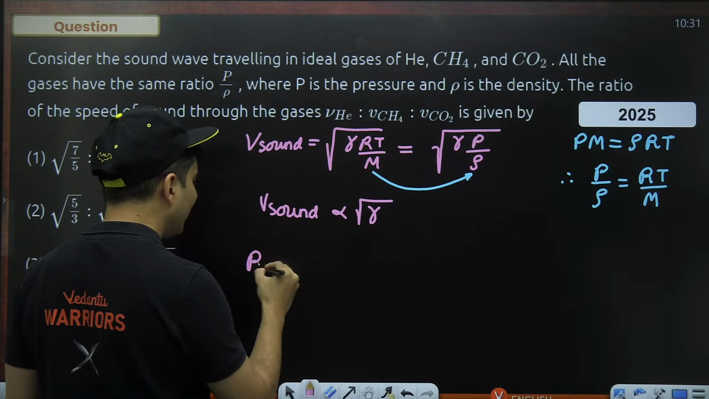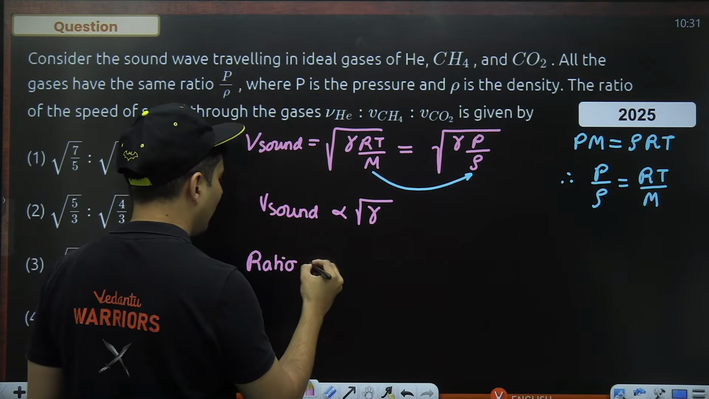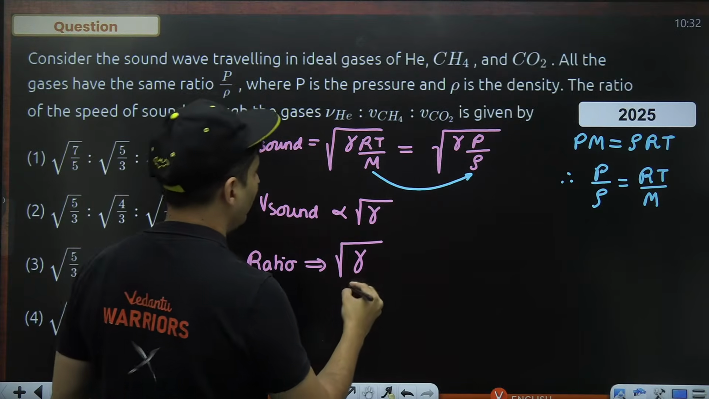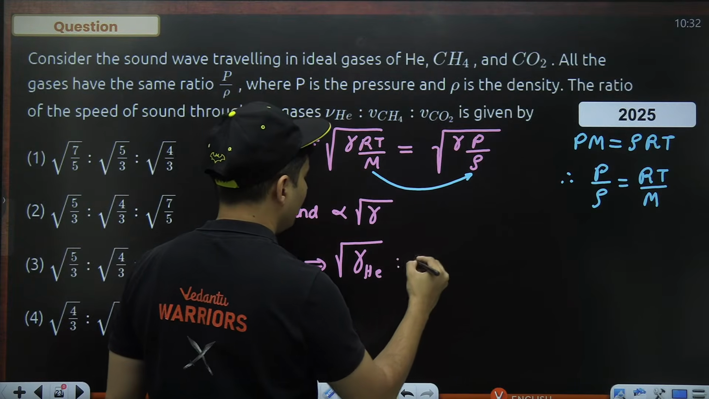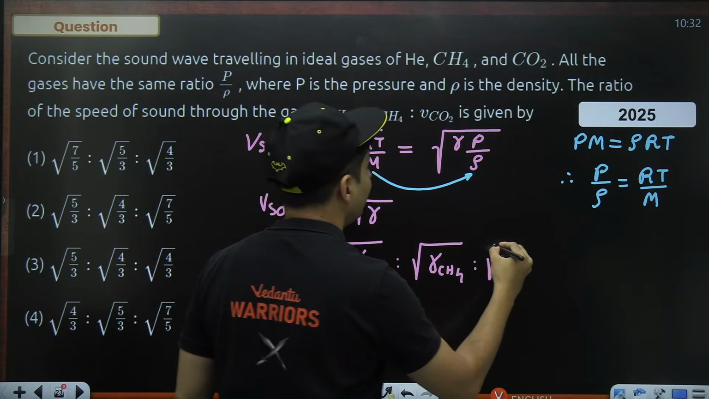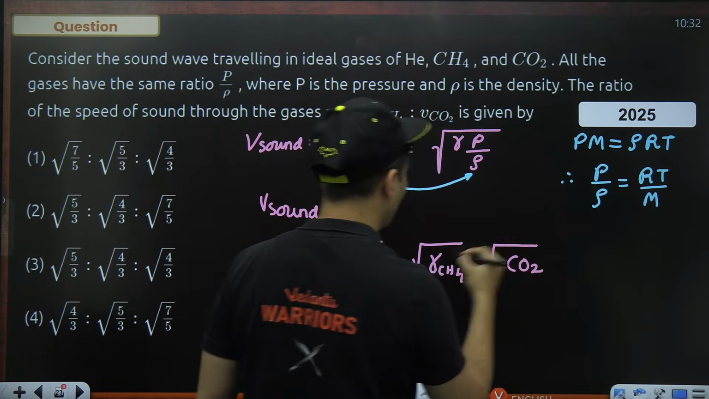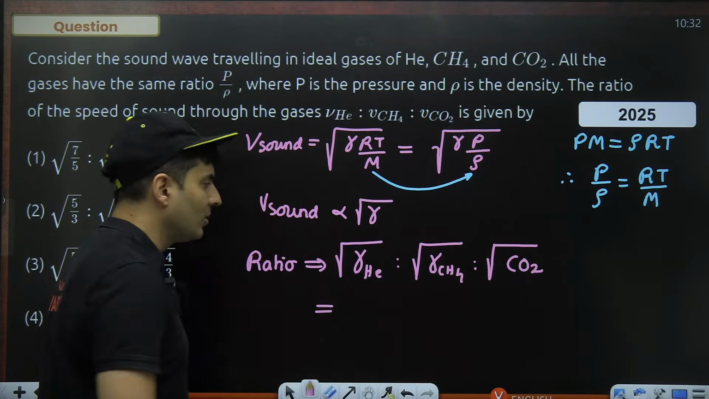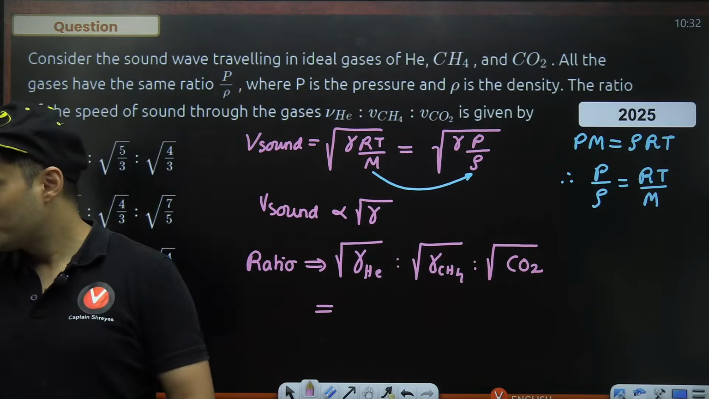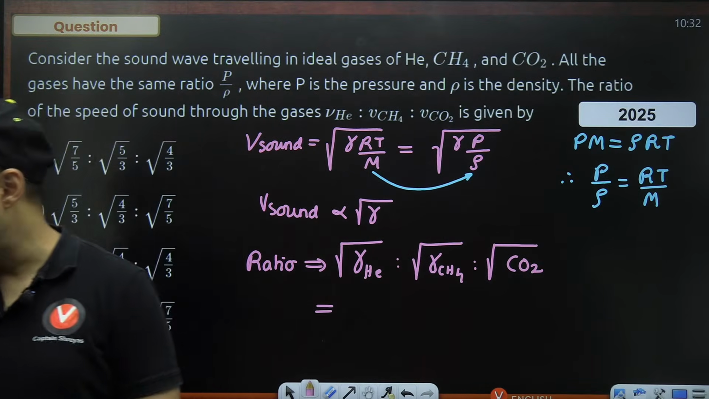So if you want to find the ratio, you have to take the ratio of gamma first for helium, then for CH4, and then for CO2. That's it. Very interesting question. Now this is monoatomic, this is polyatomic, this is also polyatomic. So guys, think about it. What will be the answer?